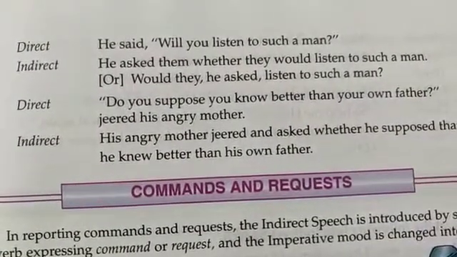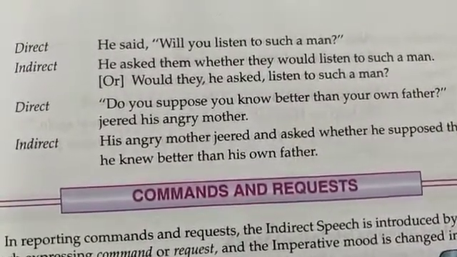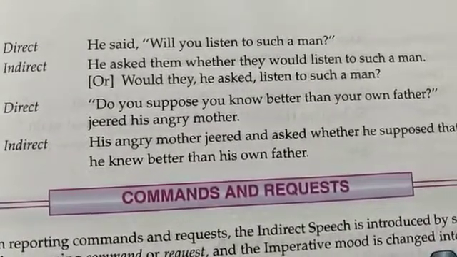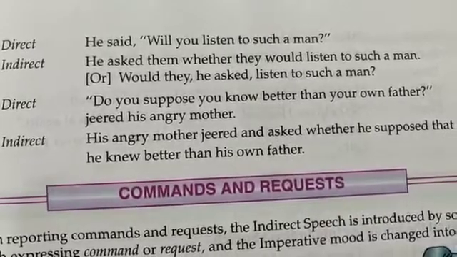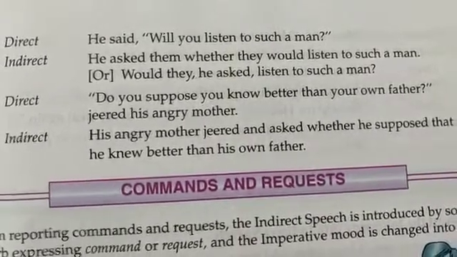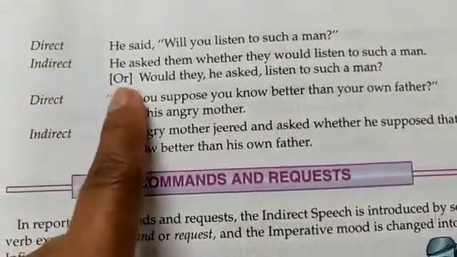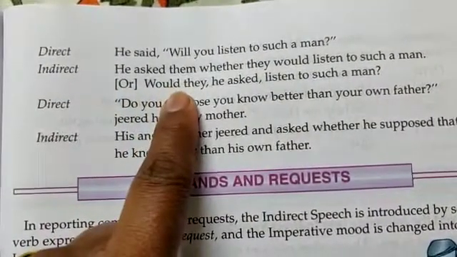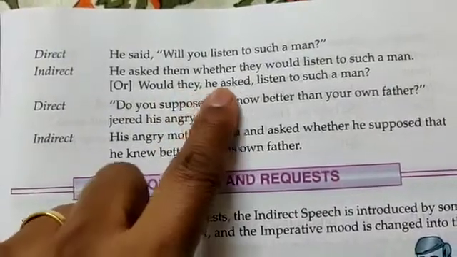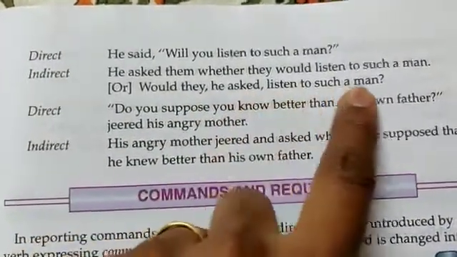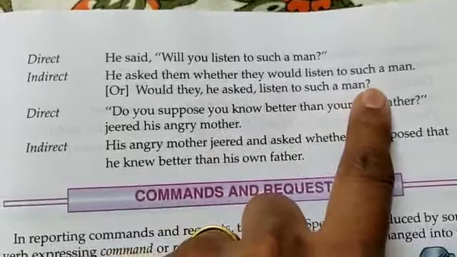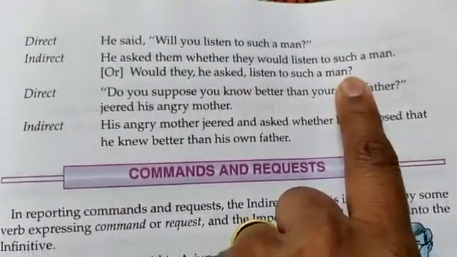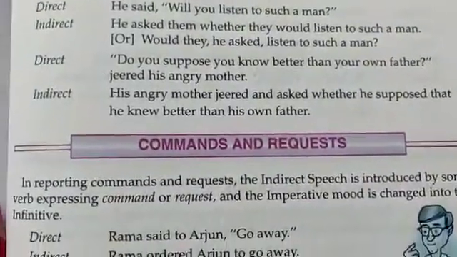Direct: He said, Will you listen to such a man? Question mark, inverted commas close. Indirect is: He asked them whether they would listen to such a man. Now this is how you report it indirectly. Then the next option can be: Would they, he asked, listen to such a man? Question mark. So over here also they have used the end punctuation, that is a question mark.